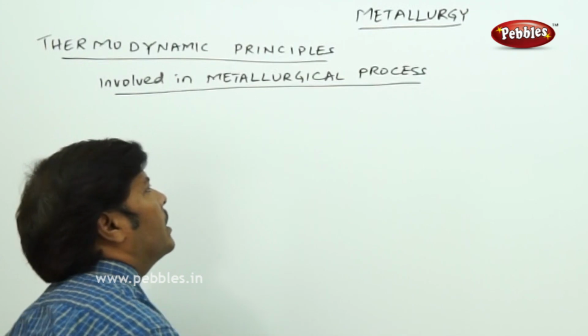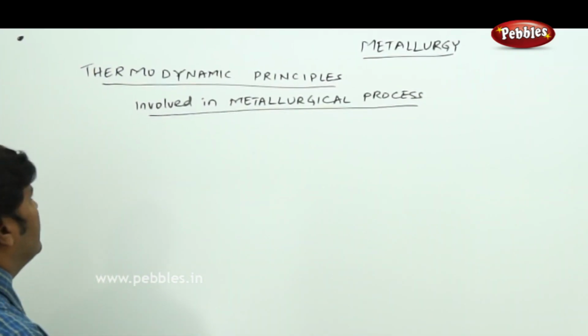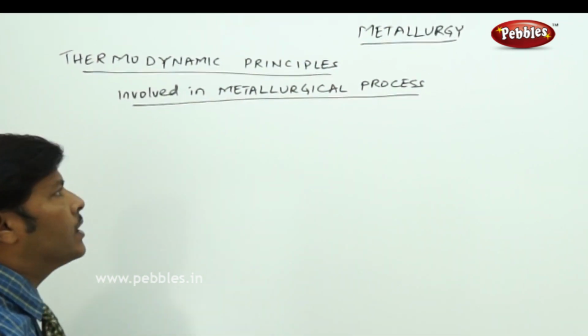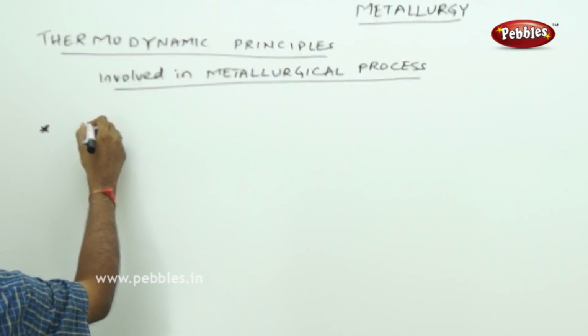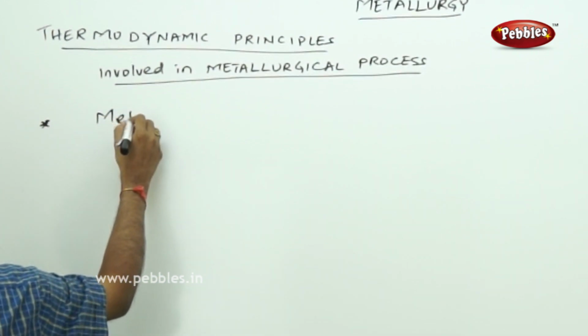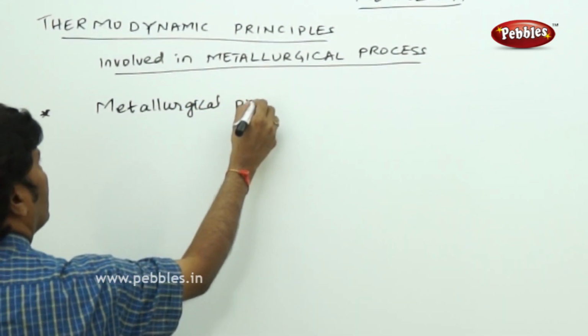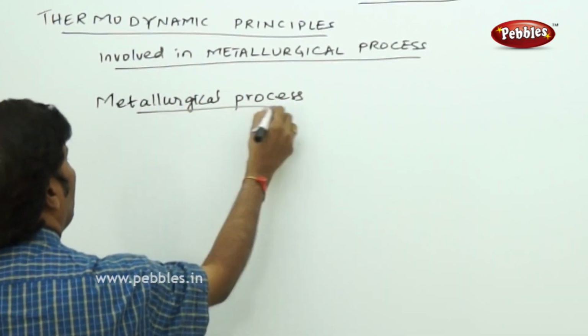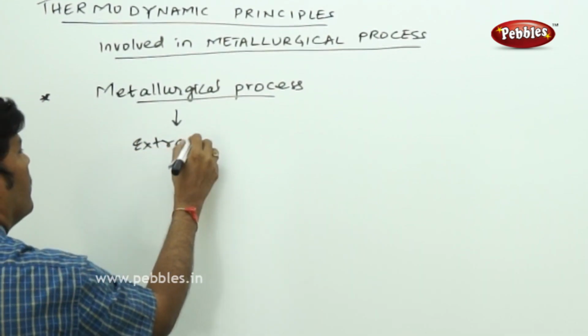If you take the thermodynamic principles involved in the metallurgical process, point number 1 is that any metallurgical process actually involves the extraction of metal